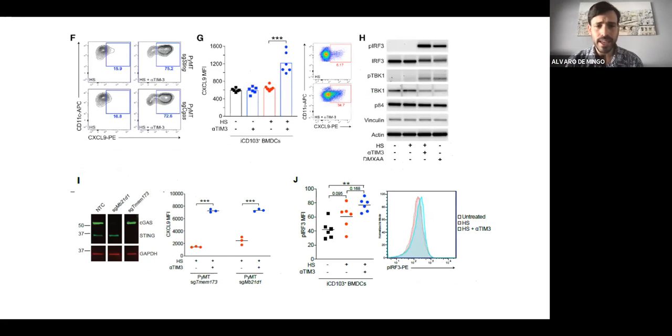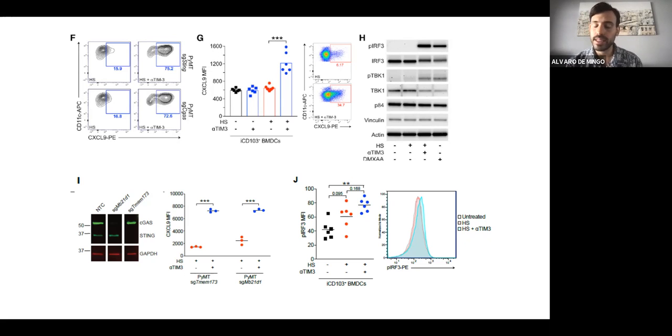The other thing that I wanted to know is whether it's important that the knockout comes from the tumor cells. So at this point, what we did was to generate PyMT tumor cells that were knocked out for STING or cGAS, and make a supernatant, killing them and having all the DAMPs and the DNA coming from these cell lines. And we were able to see that there was no effect, because we still were able to stimulate the CXCL9.